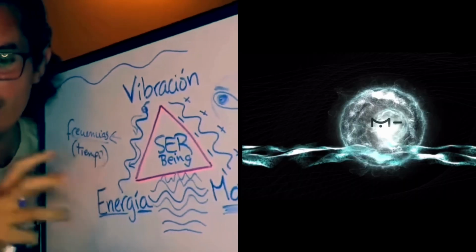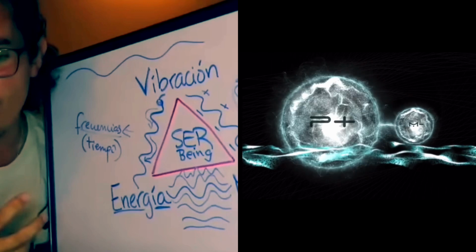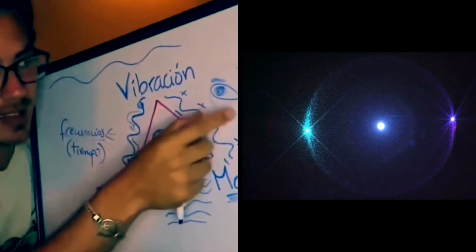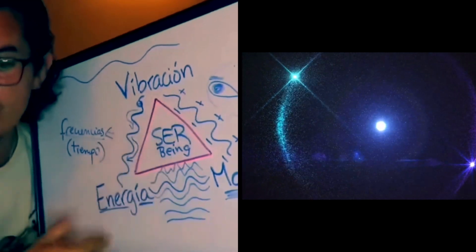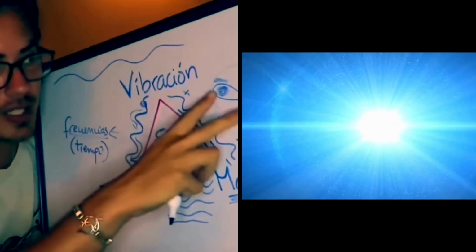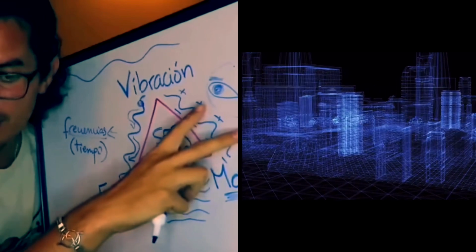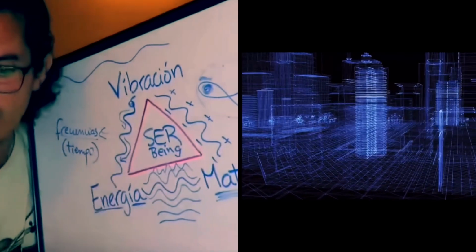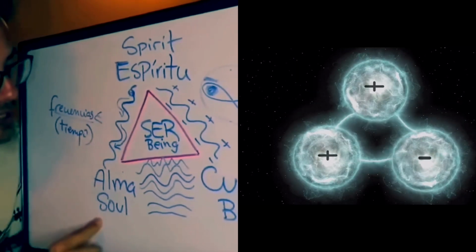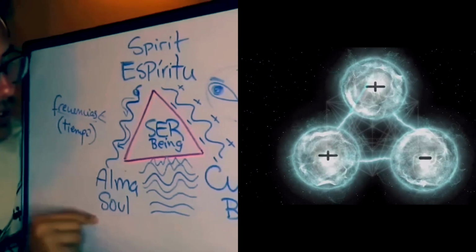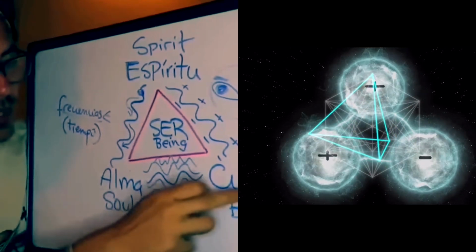It's not different at each level. For example, for us in the third dimension, this structure is really low. This means that these particles are really close to one another, very dense. But the same structure is the one creating a being in the seventh dimension. How? Because these two don't behave as particles, they behave as waves. And they are very far apart from one another. You can say that the spirit gives place to the possibility of manifesting the soul. And the soul, in its different states of vibration, can give birth to the reality of the body.